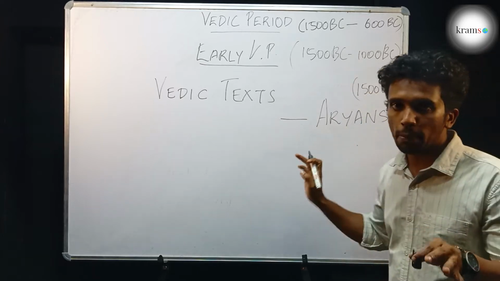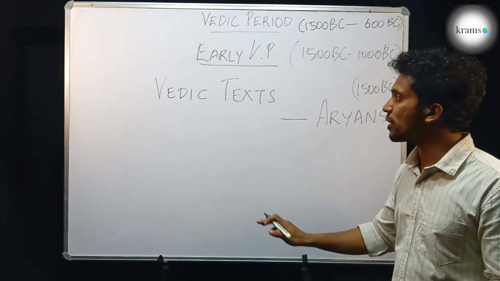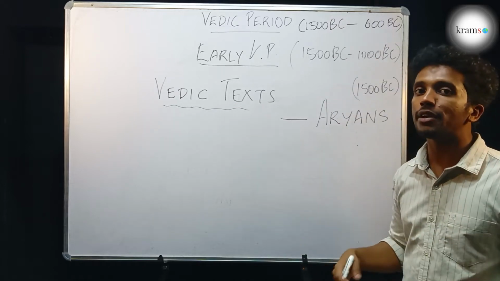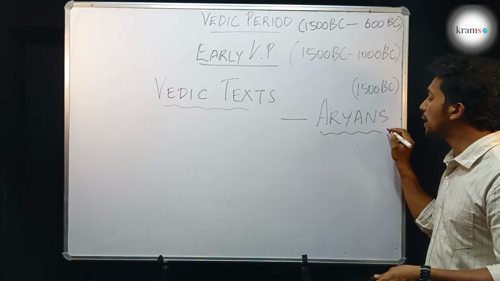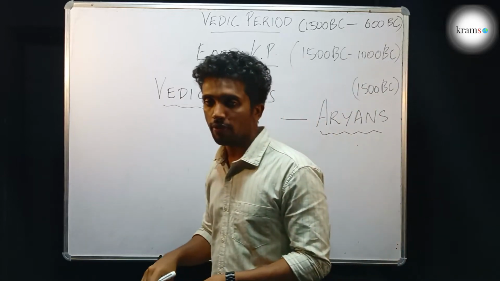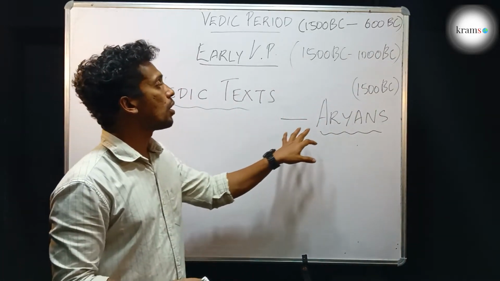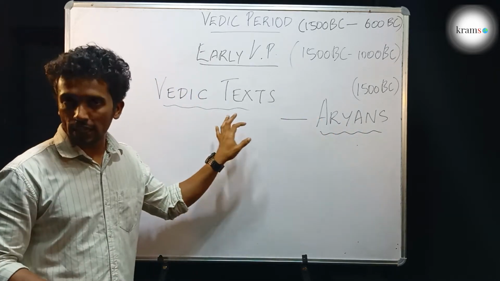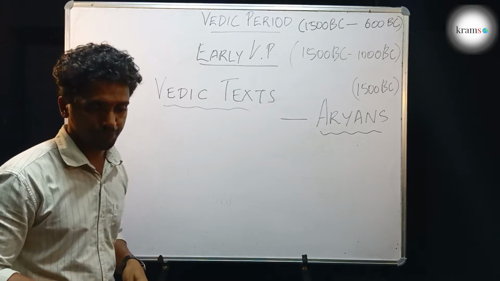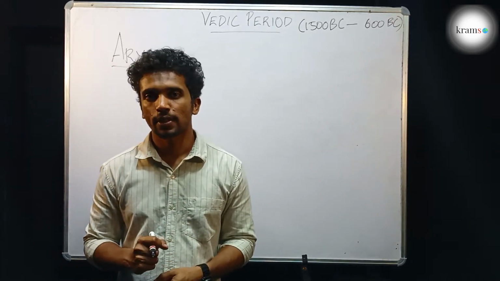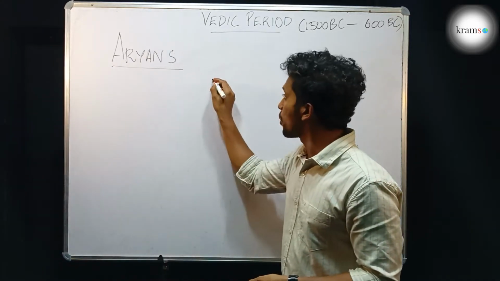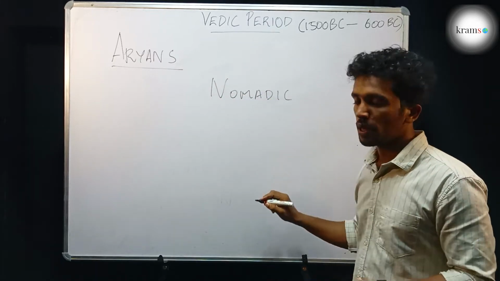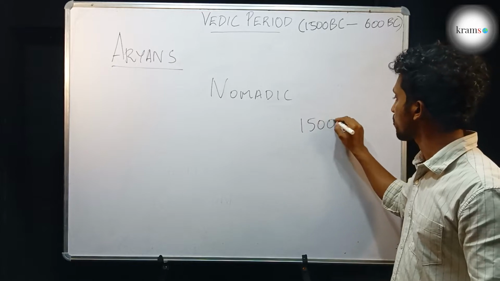So the Vedic period is the period during which the Vedic texts were compiled, or it can also be defined as the period in which the Aryans had migrated to India. So we have to look into who the Aryans are, as well as the Vedic texts. Okay. Who are the Aryans? The Aryans were a group of nomadic people who had migrated to India around 1500 BC.